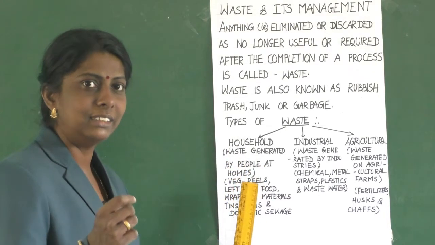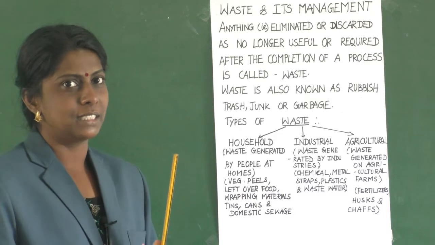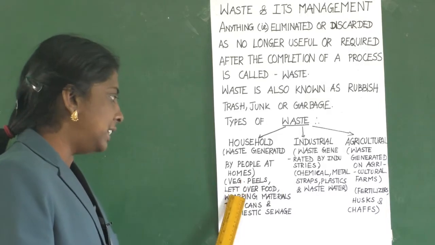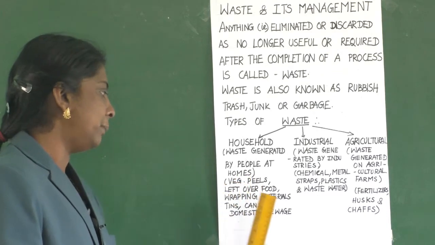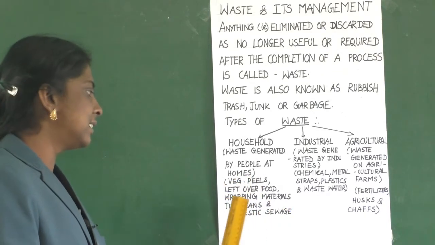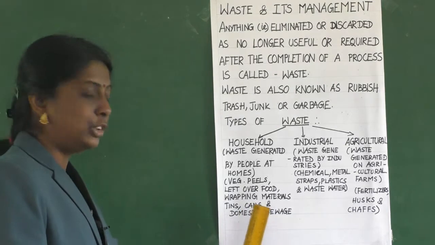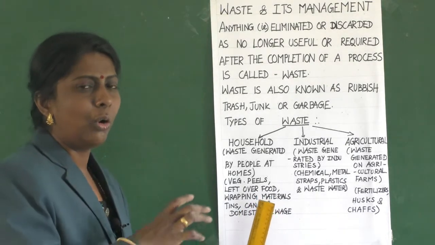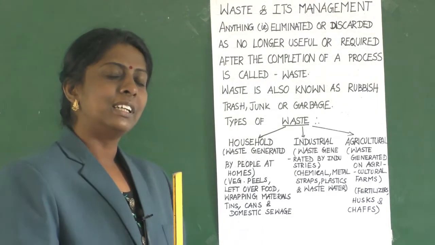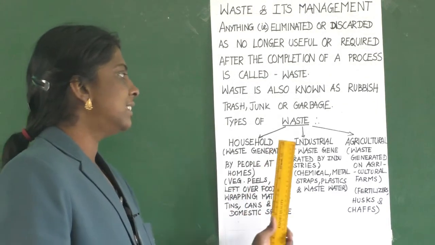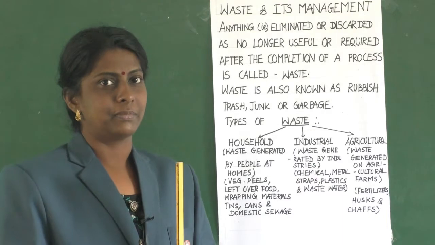For example, vegetable peels, leftover food, wrapping materials, tins, cans and domestic sewage. All these things come under household waste. Clear?